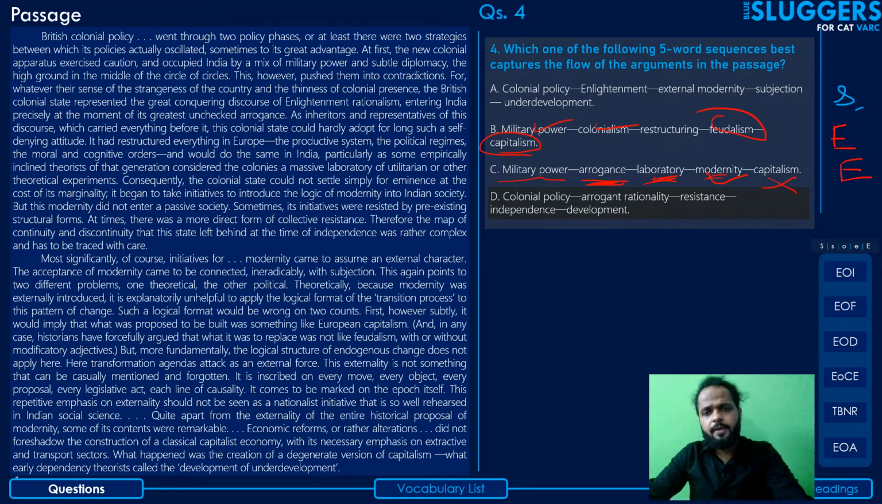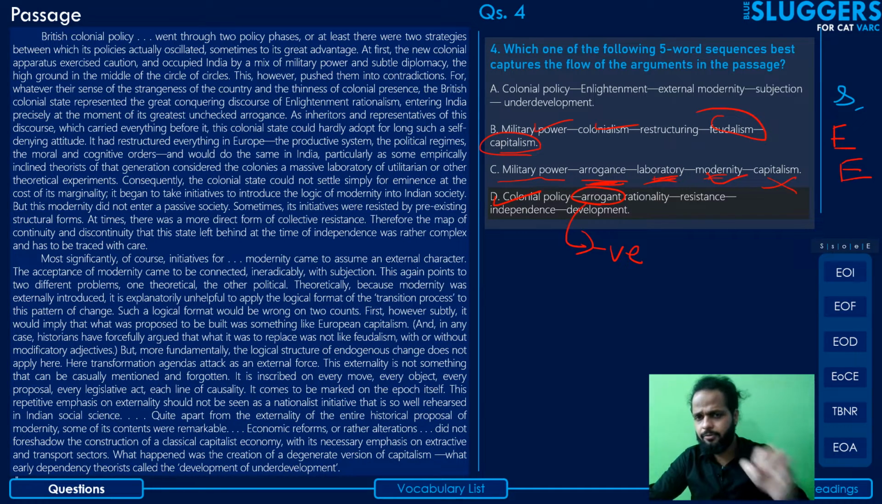Coming to option D, colonial policy, arrogant rationality, resistance, independence, and development. Colonial policy makes sense. That's good. Arrogant rationality. Now again, this puts a negative ring to it. This seems derogatory in nature. This has a negative connotation, which the author has not been very clear about. The author hasn't shown any negative, hasn't associated any opinionated negative connotations with the ideas that he's expressing.